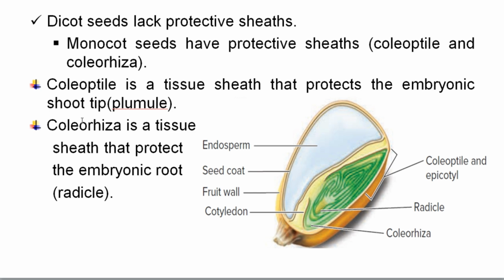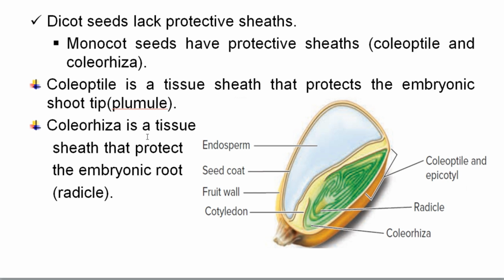What is coleoptile and what is coleorhiza? Coleoptile is a tissue sheath that protects the embryonic shoot tip. Yes, the embryonic shoot tip or the plumule is protected by a tissue sheath known as coleoptile. So this coleoptile is a protective sheath that protects the plumule or the embryonic shoot from physical or mechanical damage.